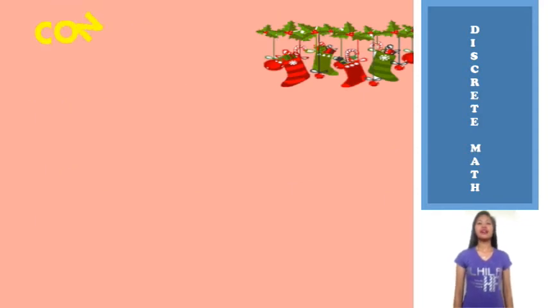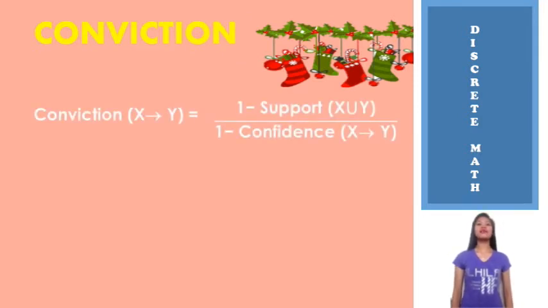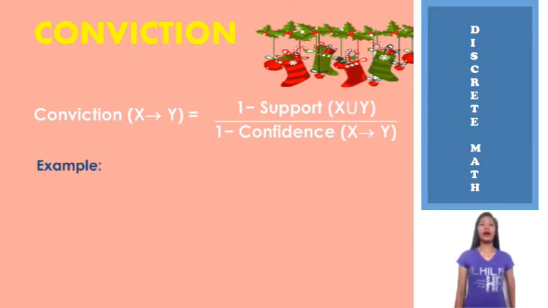The last measure is called conviction. We can get the value of the conviction of X implies Y by dividing 1 minus the support of X union Y over 1 minus the confidence of X implies Y. In the example given below, the conviction of clothes implies cell phones is 1 minus the support of X union Y, that is 2/5, divided by 1 minus the confidence of X implies Y, that is 0.5, which gives us a ratio of 1.2.